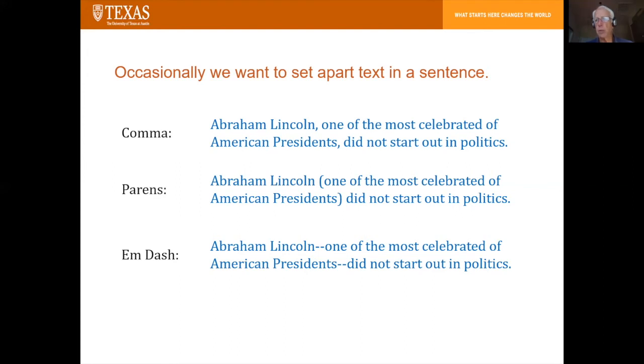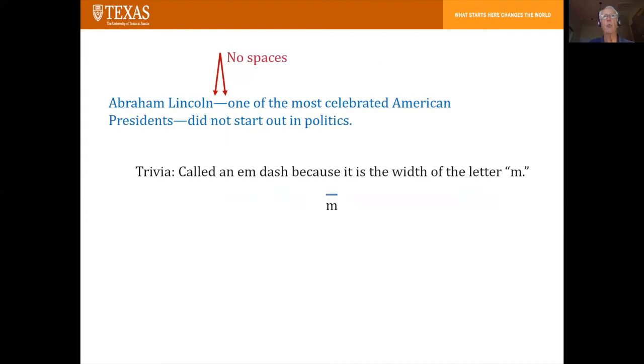Now, if you look at your keyboard, you'll find that there is no em dash key. There is a hack. There are keyboard shortcuts for both iOS and Android that you can employ to automatically make an em dash. But Bill Gates makes it easier for you as well in Microsoft Word. If you properly use the hyphens, the double hyphen, he will automatically convert it into the appropriate em dash. And the thing to note here is that there is no space before or after the em dash. It's just Lincoln, em dash, one. I think that's a pretty common mistake, is adding the spaces in there.